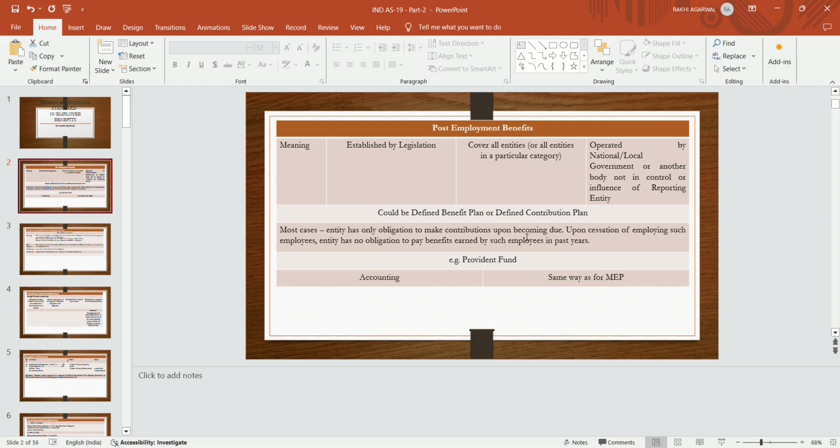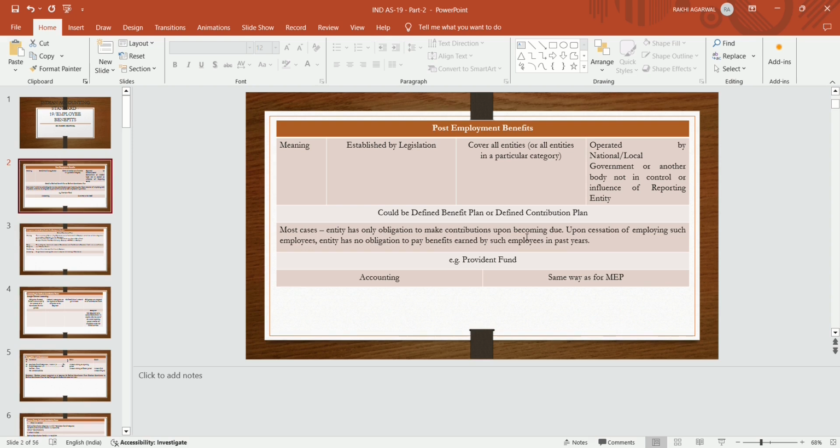After completing the service, when the employee retires from the organization, then the organization will give that benefit to the employee in the form of gratuity, in the form of provident fund, in the form of superannuation. So whatever benefit is given to the employee after completing its services, after resignation, that benefit is called a post-employment benefit. These employment benefits are established by the entity, and it covers all the entities.